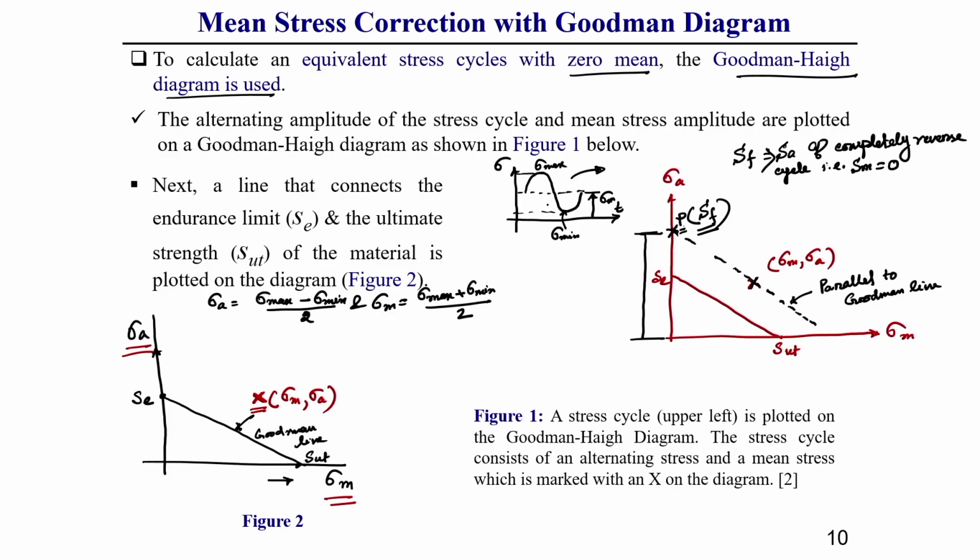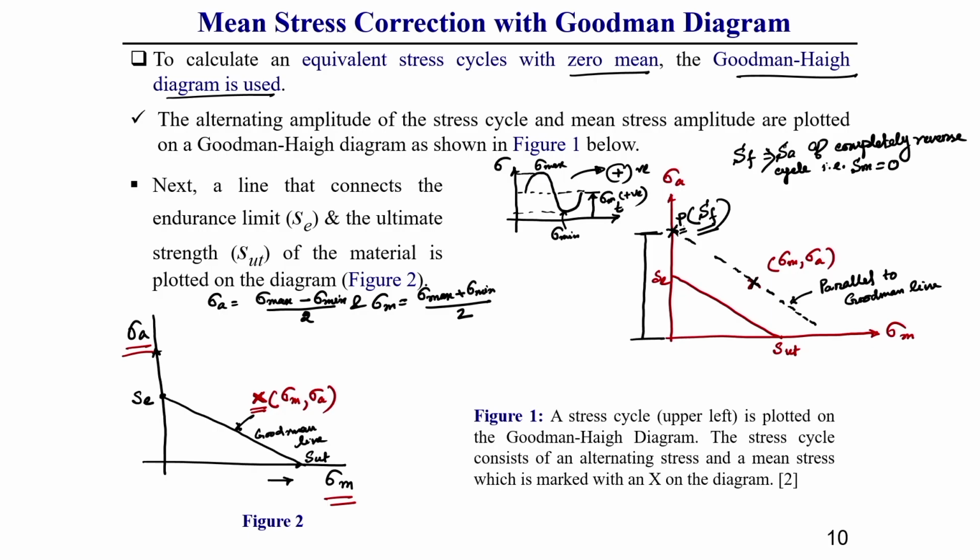So, you can convert these fluctuating types of loading. This is the case once the mean stress is positive, that means sigma m is positive. For this case, generally this is the step we need to follow to correct the mean stress effect.